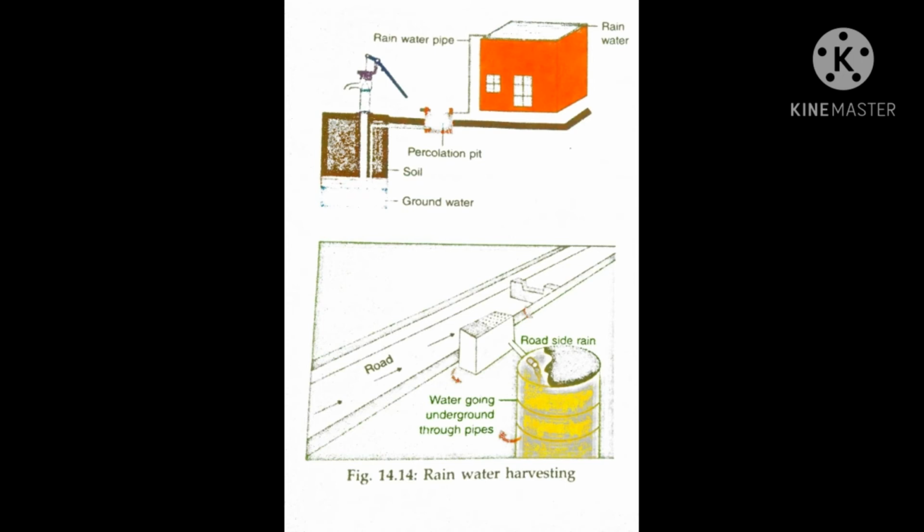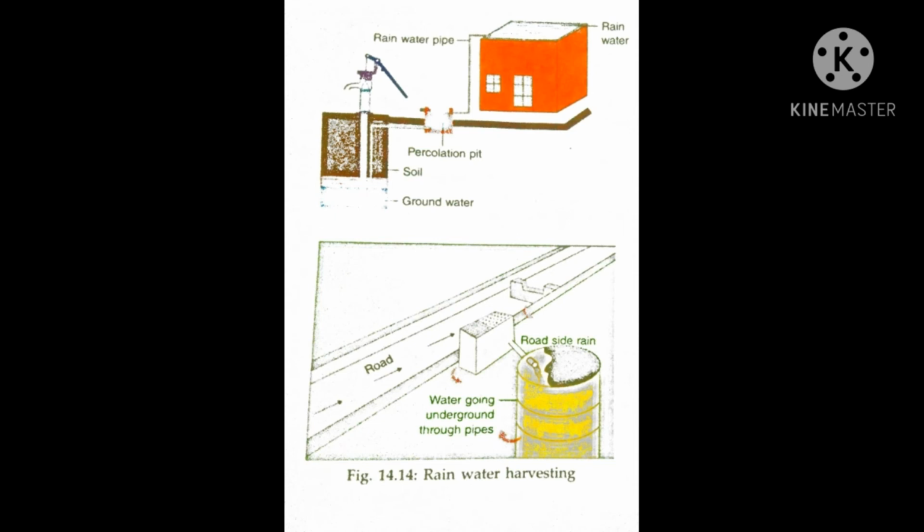Next one, open drain or tank water harvesting. In this method, the water flowing on the roads and grounds is collected in ponds and storage tanks. This water is allowed to percolate into the ground to reach the groundwater.